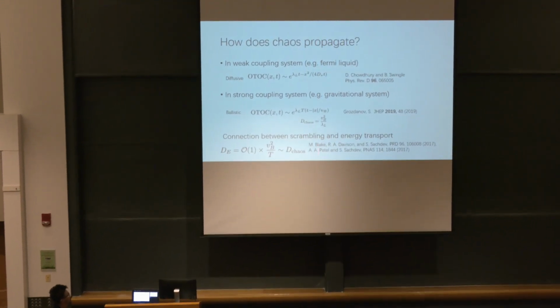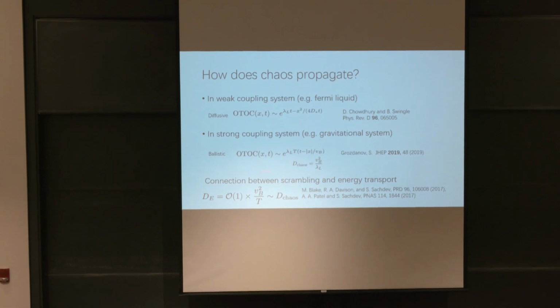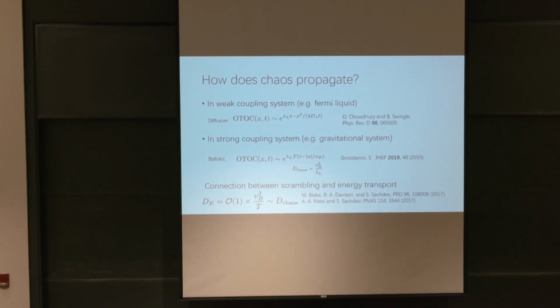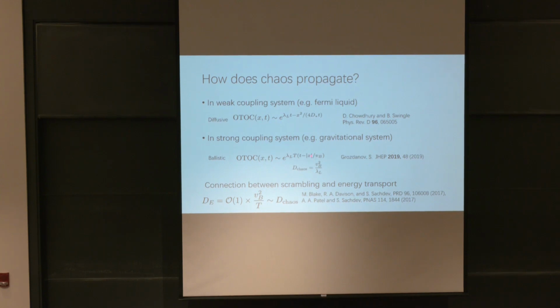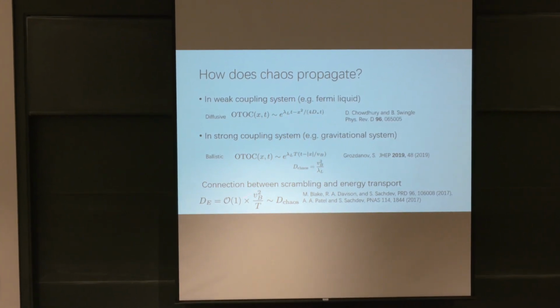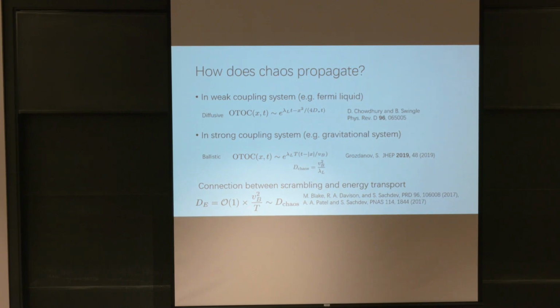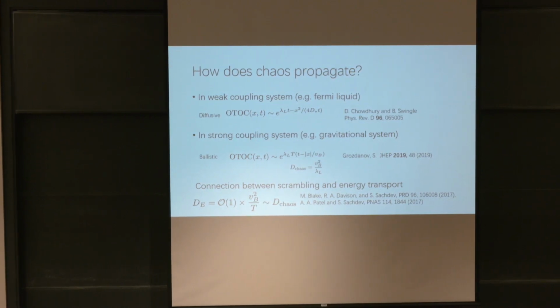Moreover, there is an interesting connection between chaos propagation in this strong coupling case and energy transport. To compare with energy transport, we can combine the butterfly velocity v_B and the Lyapunov exponent lambda L into a quantity that has the dimensionality of a diffusion constant, like this. People also computed the energy diffusion constant, and they found that up to some order one factor, they scale the same way. So people have been conjecturing that these two quantities are somewhat the same.